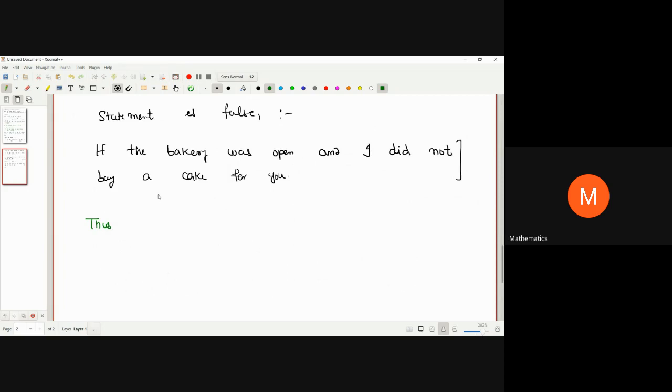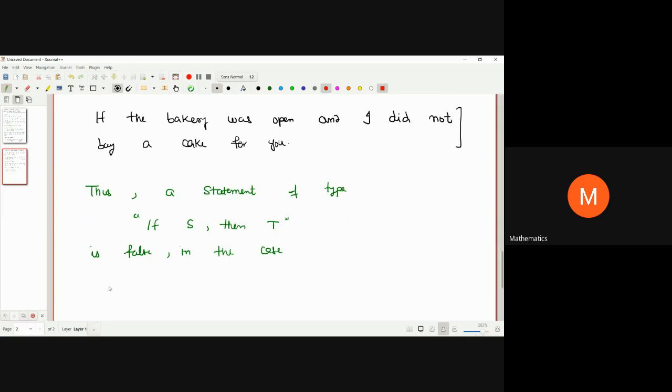S implies T, meaning if S, then T. Thus a statement of the type if S, then T, meaning if S is true, then T is true, is false in the case, I'm changing color, when S is true and T is not true.